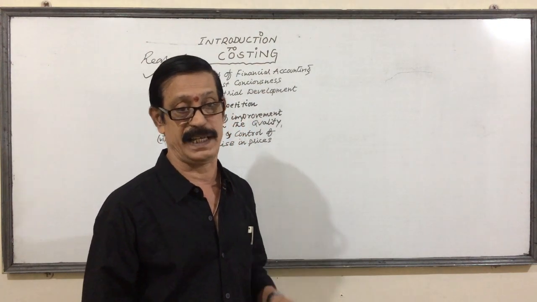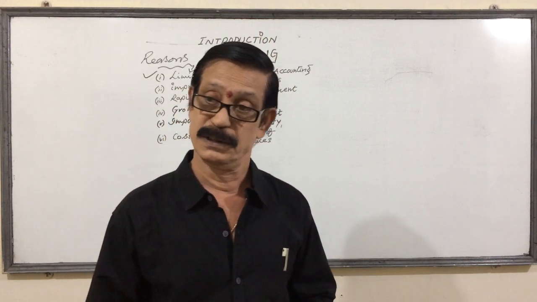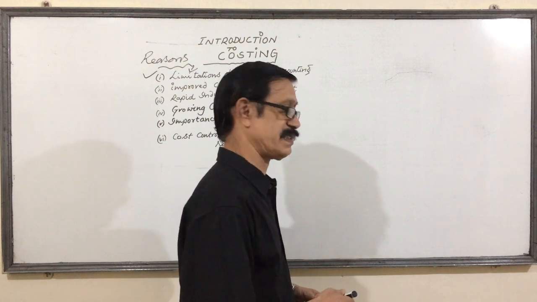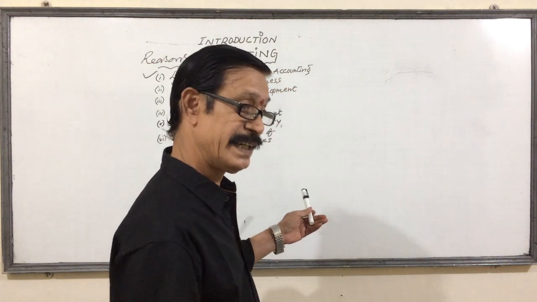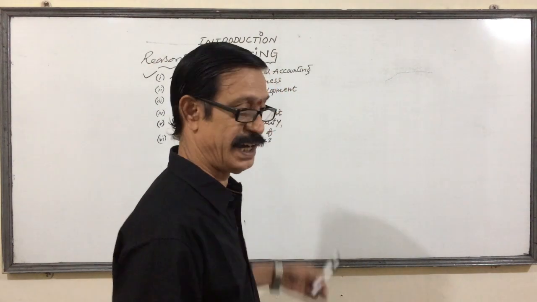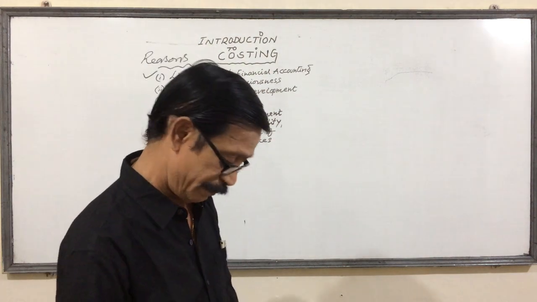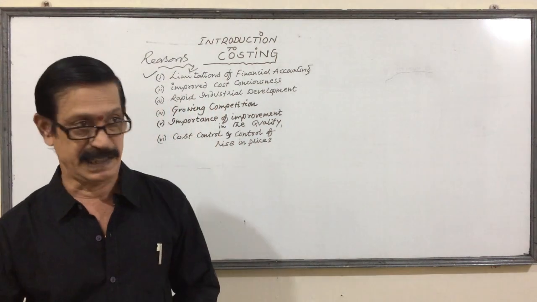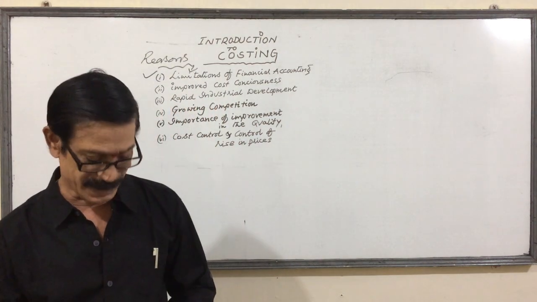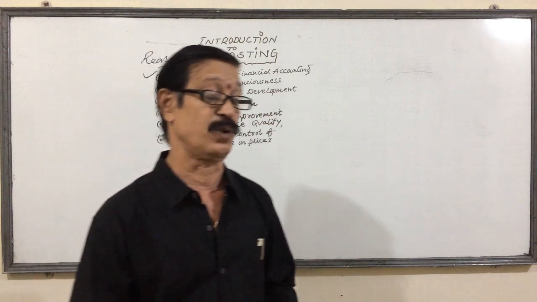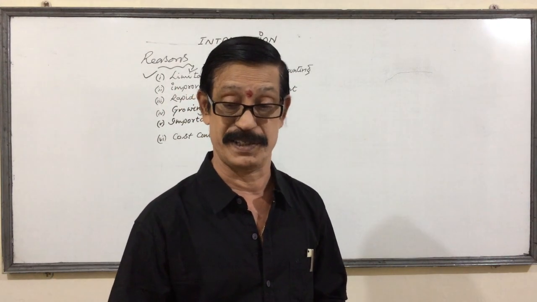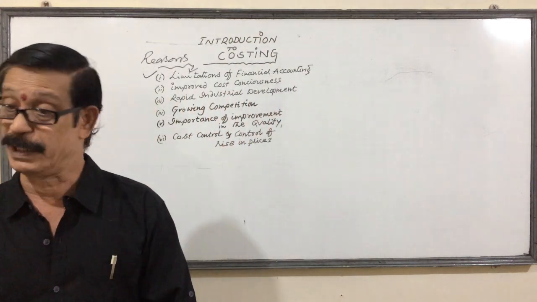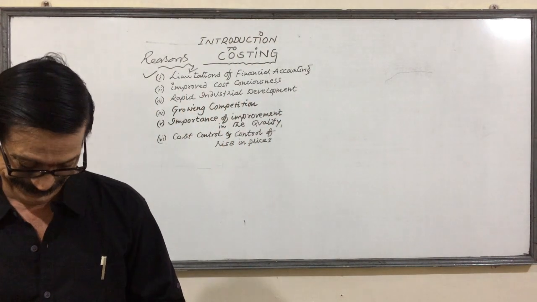Understand, these other factors are also playing an important role, influencing and forcing the need for cost accounting. The importance of cost accounting has increased and developed because of these other reasons. Now, in every manufacturing unit, the main motto is to produce goods and services at low cost but at high quality. We want to produce at a low price, but we have to increase the quality.